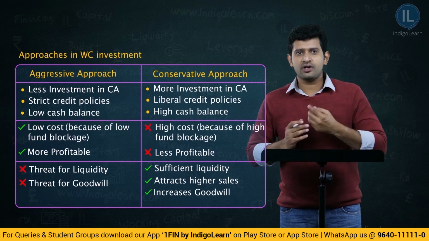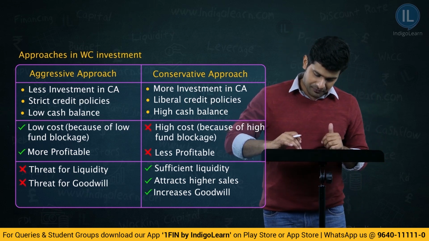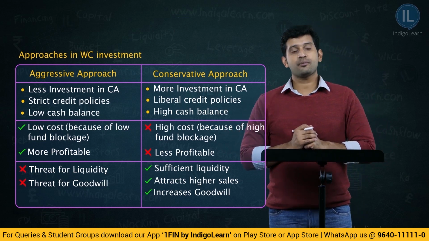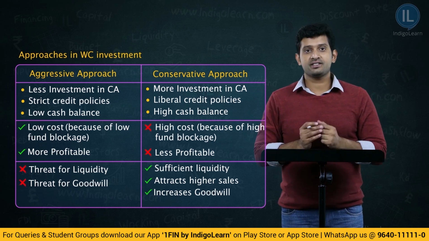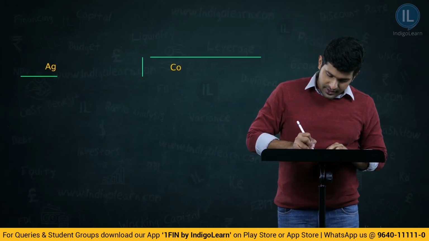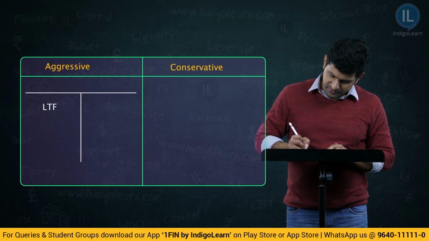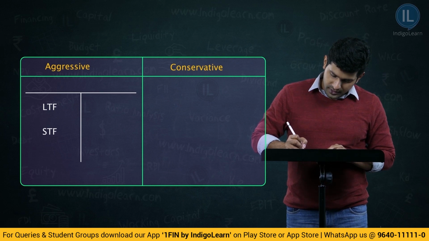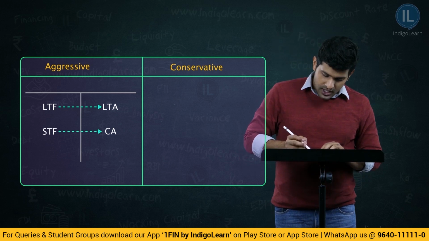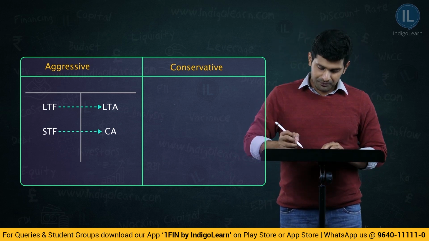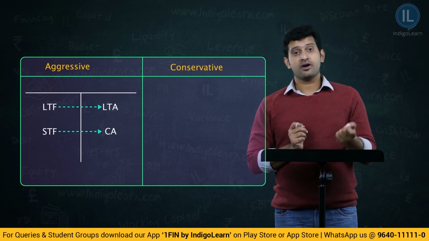If you want to see even more conceptually how the investments are made in aggressive and conservative approach, let us go further. That is, friends, in the case of aggressive approach, we said more of funding is done, less of investment is made in current assets, and that too is made from the current liabilities. If you look at the balance sheet in a horizontal format, we have long-term funds and short-term funds, nothing but current liabilities. So long-term assets and current assets. Therefore, in aggressive approach, long-term funds generally fund long-term assets, short-term funds generally fund short-term assets. Here, there is a possibility that only short-term funds will fund the current assets.